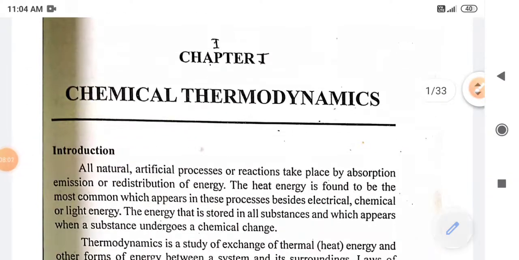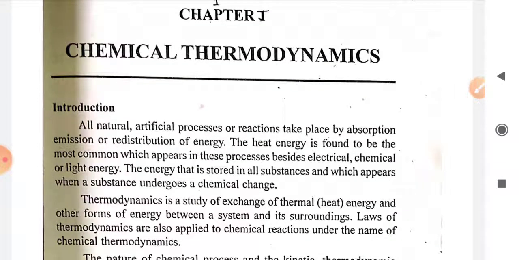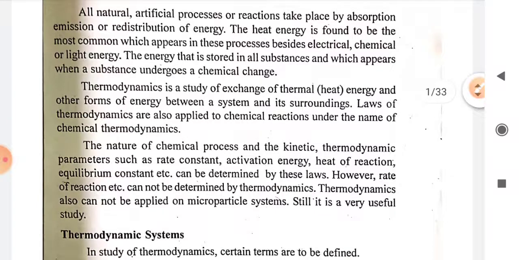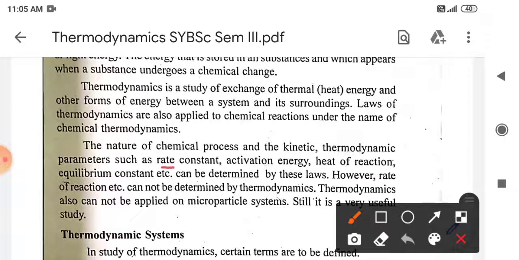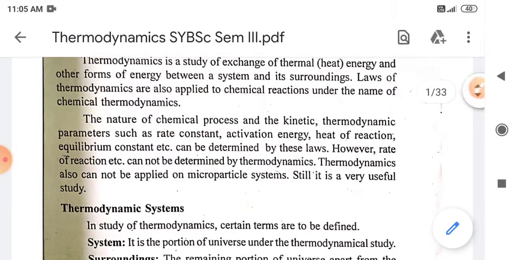So in introduction, we can say that thermodynamics is useful for the study of energy change or the heat change occurring in a given system. Energy can be transferred in the form of heat energy, electrical energy, chemical energy, or light energy. So we can have detailed knowledge of various parameters related to the system, like rate constant, activation energy, heat of reaction, equilibrium constant, likewise.